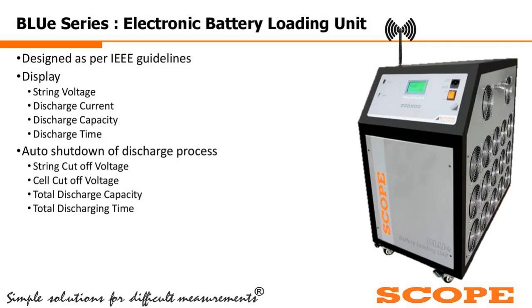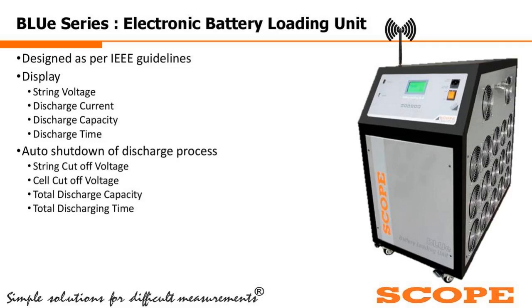Now, regarding the discharge process, if any one of the parameters goes beyond its set value, for example the string cutoff voltage for a 220 volt battery bank system, where we have put the terminal end voltage at 198 volt, the battery discharge process will be shut down.